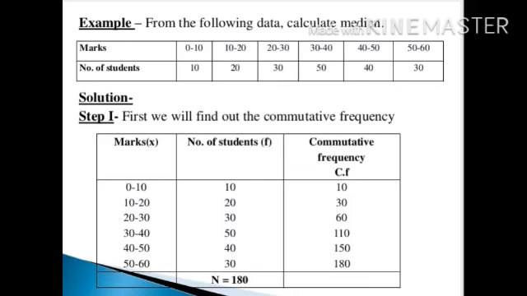To check whether your cumulative frequency is correct or not, you just sum up all your frequencies. After summing up, you got it as 180. Your sum of frequencies and your cumulative frequency of the last class should be equal. Can you see here? After summing you got 180 and the last cumulative frequency is 180. So it is correct. Your cumulative frequency is correct.